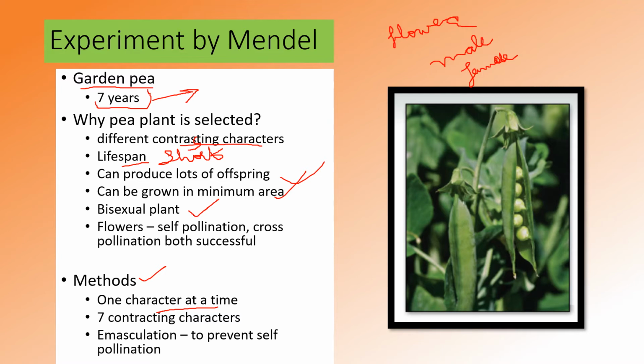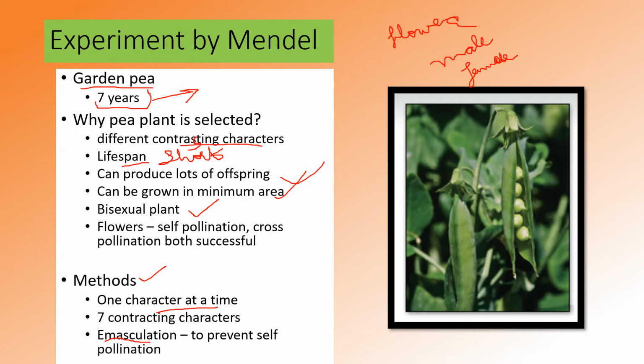The next process he carried out in this experiment is known as emasculation. Emasculation means preventing self-pollination: Mendel removed the pollen grains from the plant.